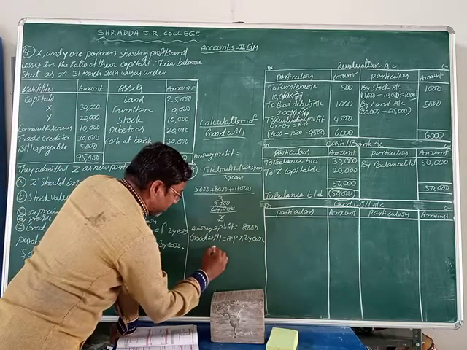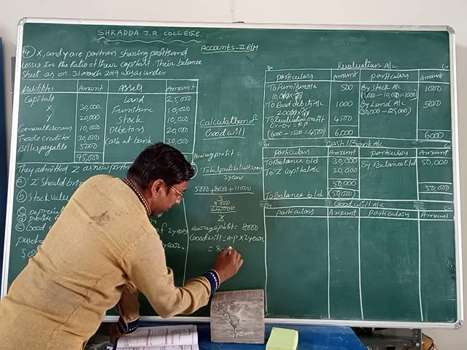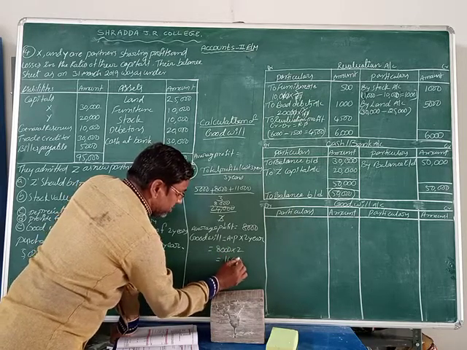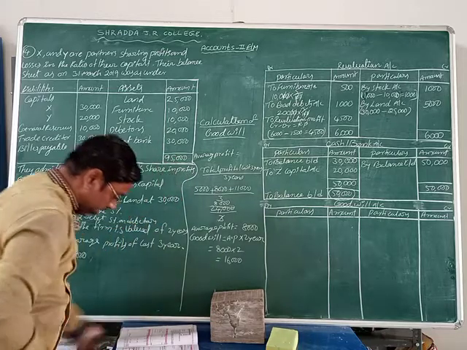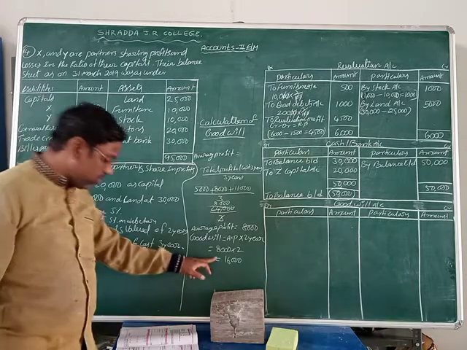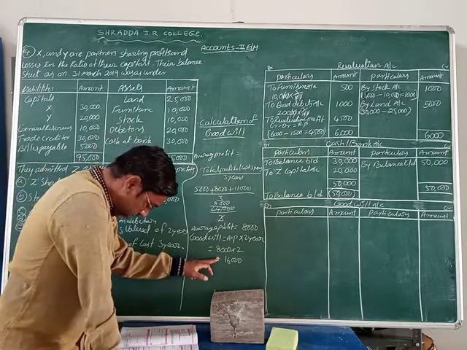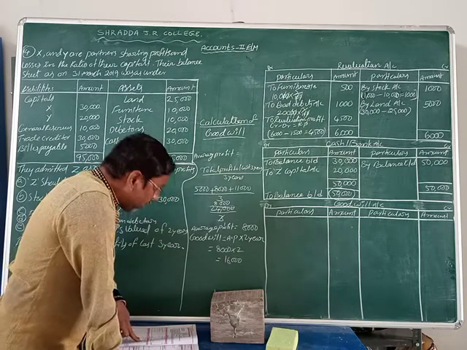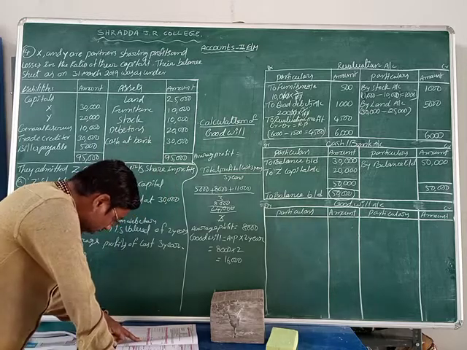What is the average profit? 8,000 rupees into 2. That is equal to how much? 16,000 rupees. What is the goodwill value, students? 16,000 rupees. Isn't it? So we can make the goodwill value 16,000. That amount we can distribute to the old partners.